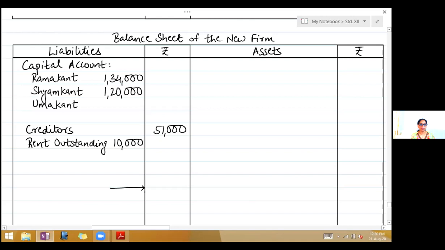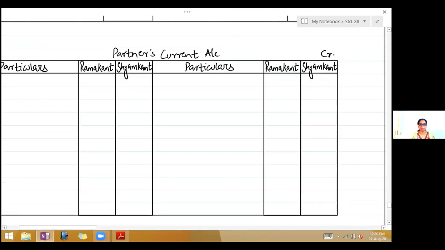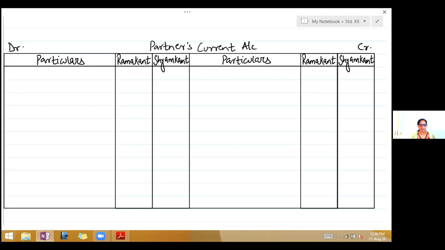Reserve fund. Now what will we do with reserve fund? We will distribute it to the partners. So here you will take current account because all adjustments will be made to current account. Now leave the first line. On the second line, write by reserve fund. It is 7,200 divided in the ratio of 2:1.